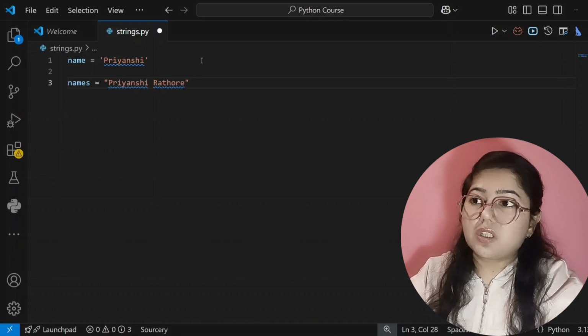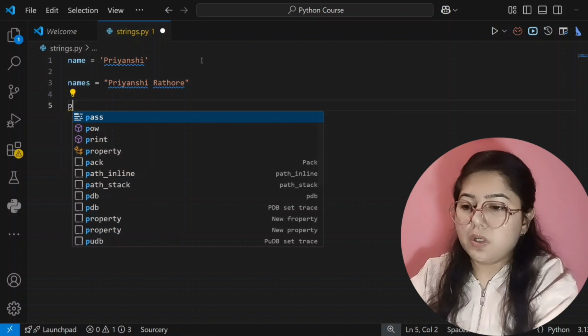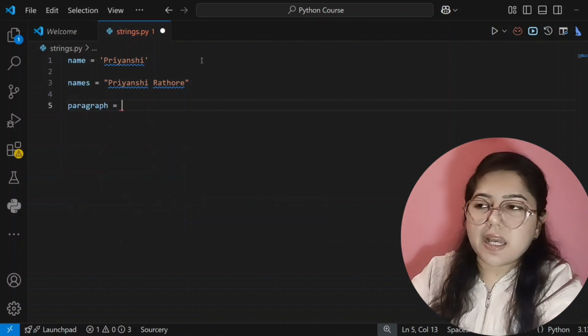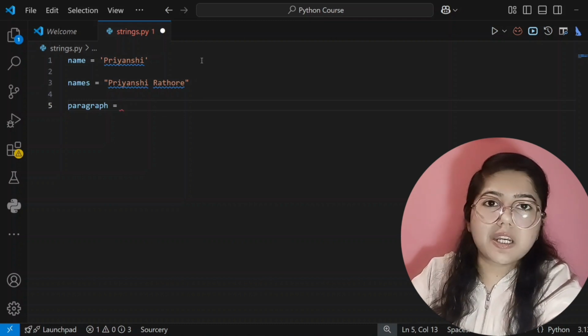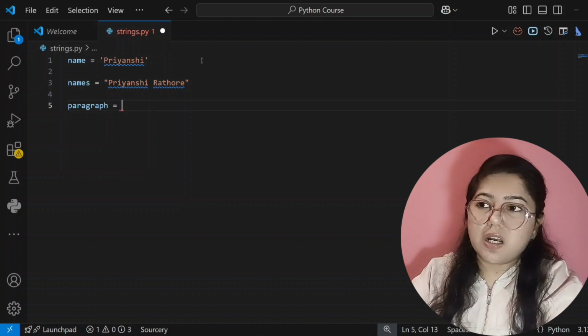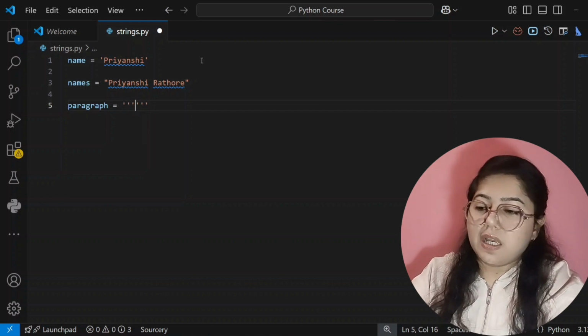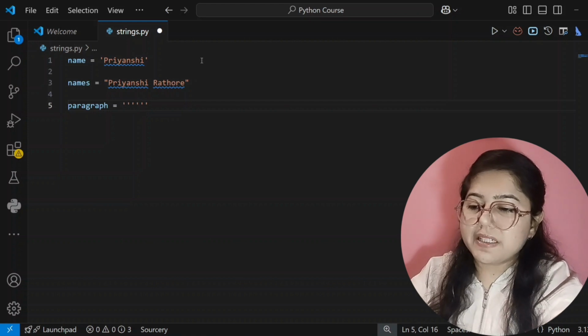Now the third type is triple quotes, and why and when we use it, I'll tell you. I'm creating a variable called paragraph. By the name you can understand that when you want to store a multi-line string you can use triple quotes. How do we write triple quotes? Write single quote three times. See here, single quote 1, 2 and 3. Three times you have to write single quote. This is the triple quote and we can use it for a multi-line string.